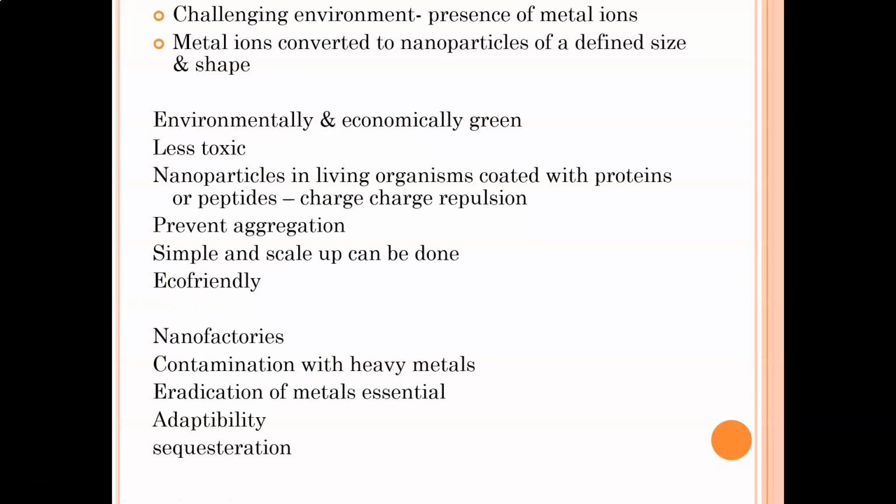Why microorganisms? Microorganisms are known to survive in challenging environments. They can survive in the presence of xenobiotics. They can survive in the presence of metal ions. Metal ions can be very easily converted to nanoparticles of a defined size and shape. So if you want to make nanoparticles of cadmium, silver, gold, lead, you can make use of both bacterial as well as fungal species. What is the advantage of biological synthesis methods over the chemosynthetic methods?